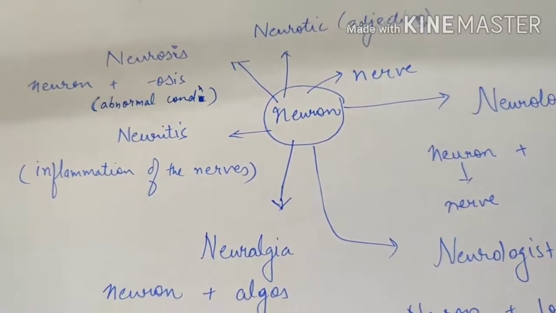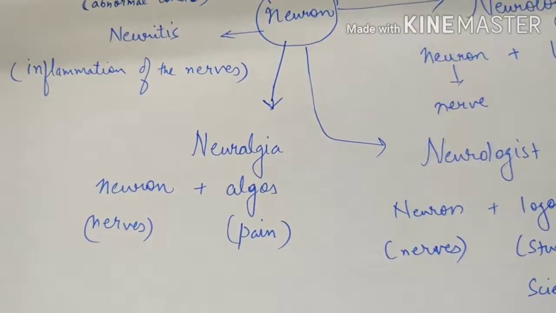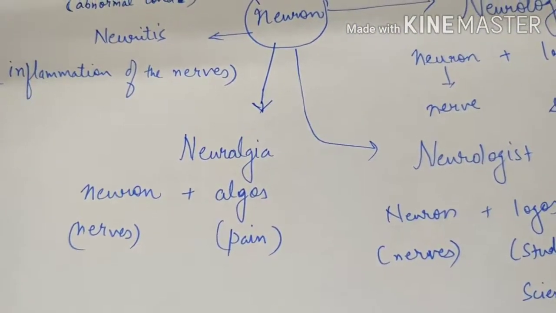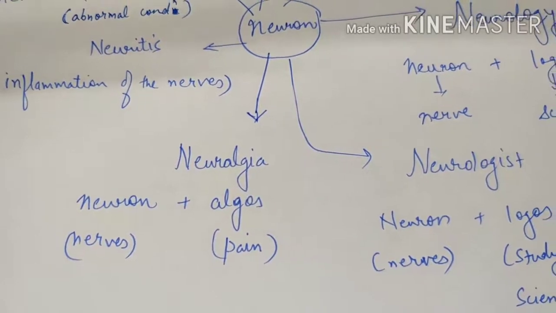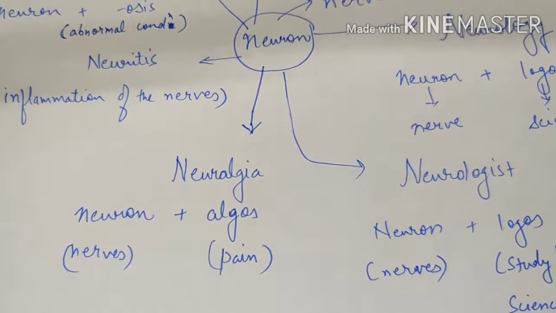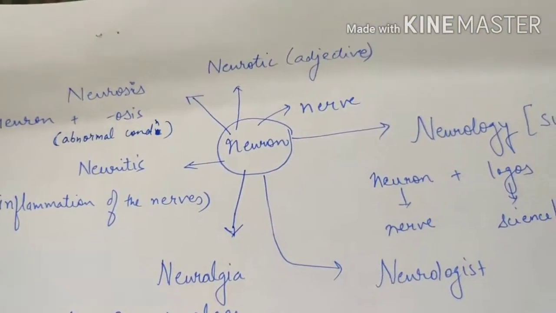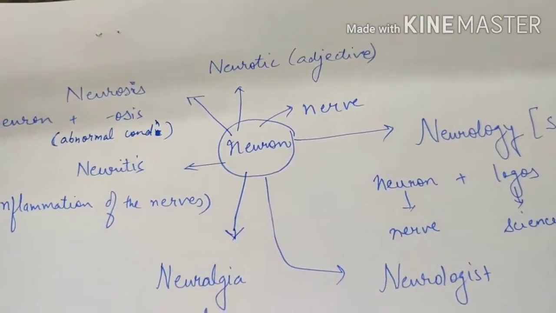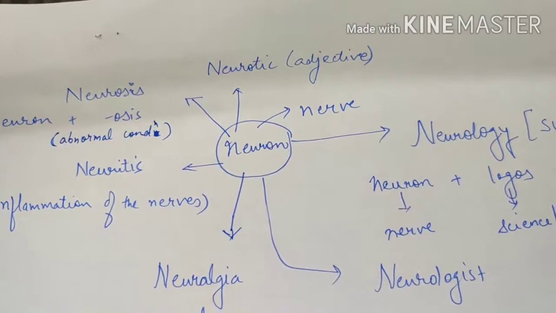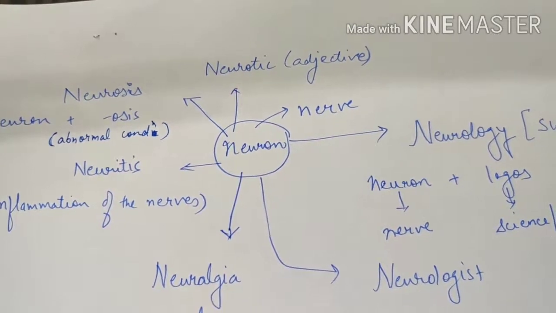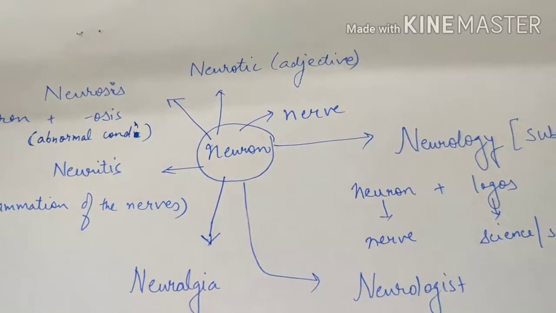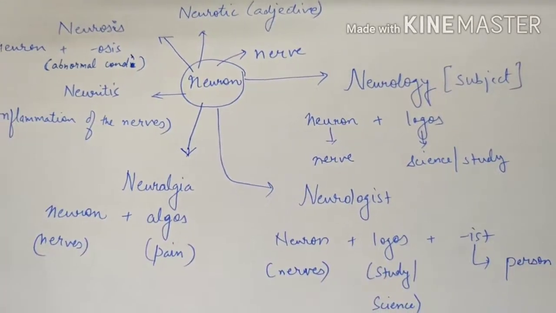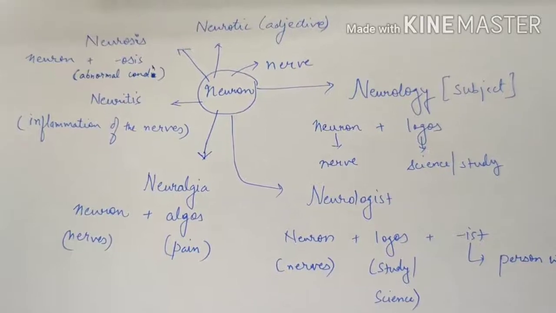That is neuritis. When I refer to the word neuralgia, again I refer to the pain of the nerves. Algos is the word root for pain. Neuron and algos gives the word neuralgia. Neurotic refers to the adjective form of neurosis. When I add neurosis plus ic, I refer to this word neurotic. Neurotic is an adjective. So these are the words we learnt out of neuron.